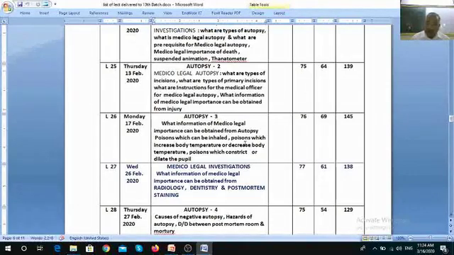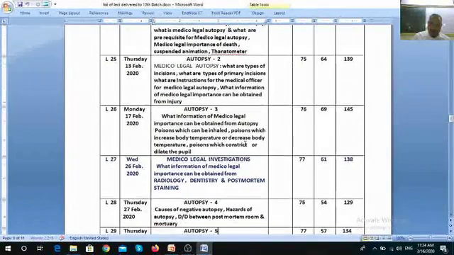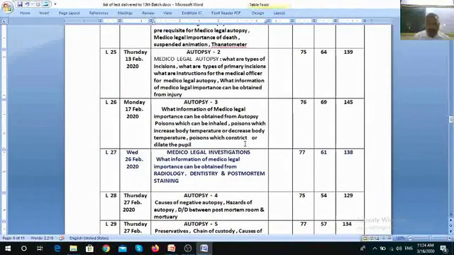What are hazards of autopsy? Differentiate between post-mortem room and mortuary. Mortuary is just like a refrigerator where the dead body is kept, whereas the post-mortem room is a room where autopsy is done. The dead body is given incisions on a table, the autopsy table. Causes of negative autopsy we discussed on 27th February 2020.